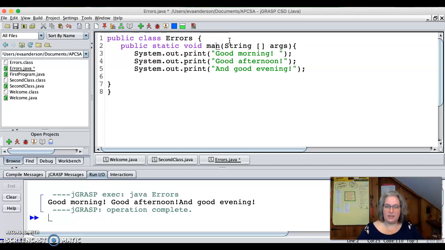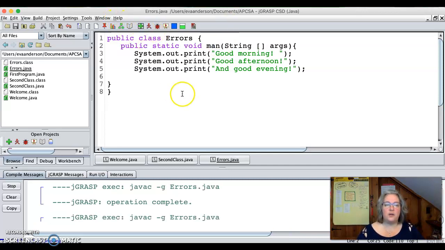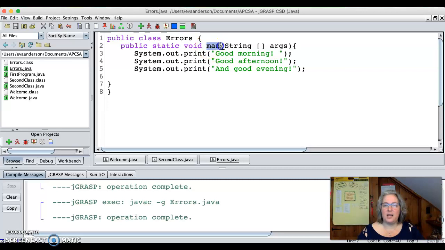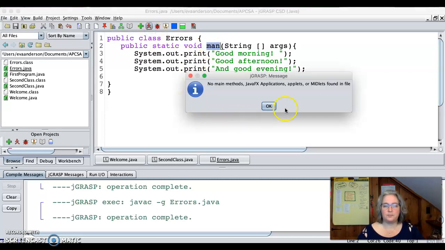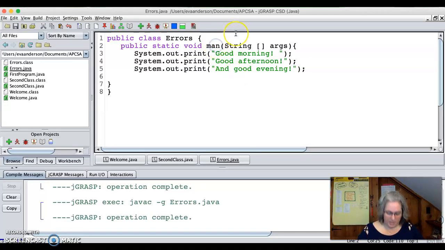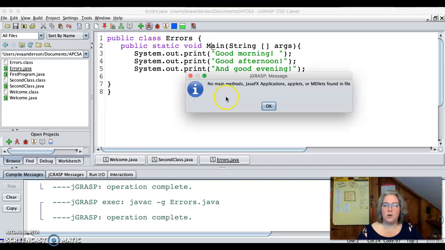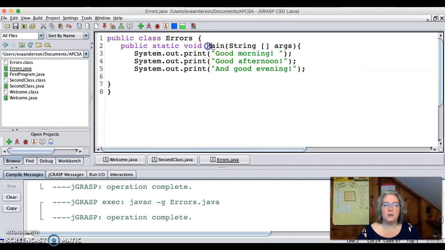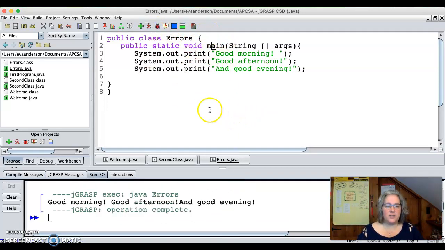Another time you might see that error with no main method is if you mess up the name of the main method. So I get that same no main method error. Those are tricky. Even if I capitalize this, the main method header is really important. It's a special one. So fix it and run it, and we've got all our errors fixed. So keep practicing with debugging, and happy coding.